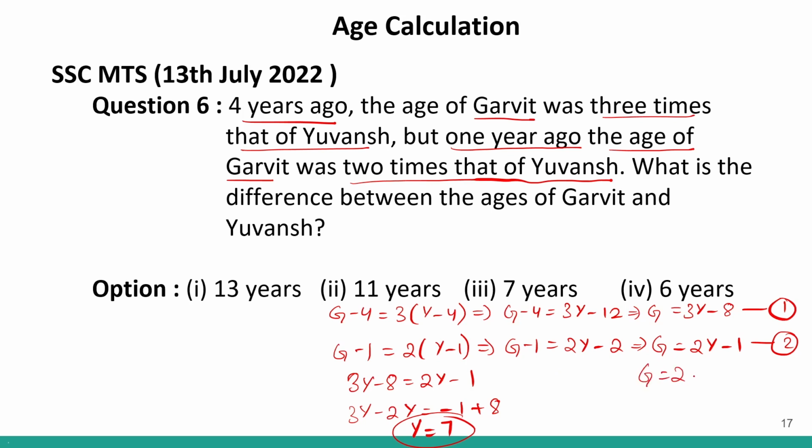So I can put the age of Yuvansh over here. So Garvit will be how much? 2 times the age of Yuvansh minus 1. So it will be 14 minus 1. So age of Garvit is 13 years old. So Yuvansh is 7 and Garvit is 13.